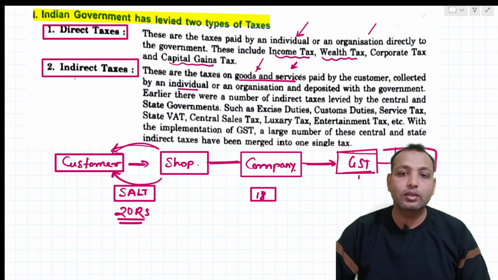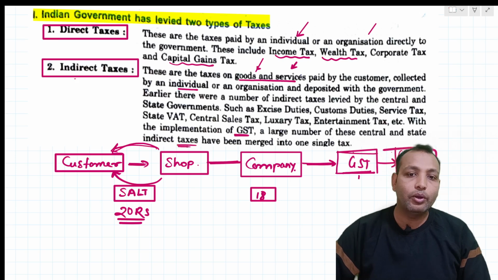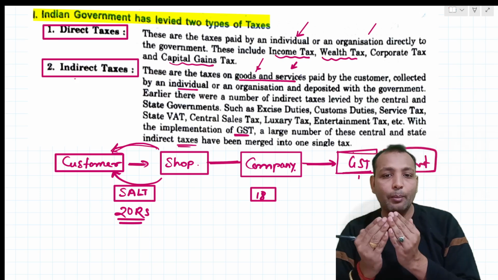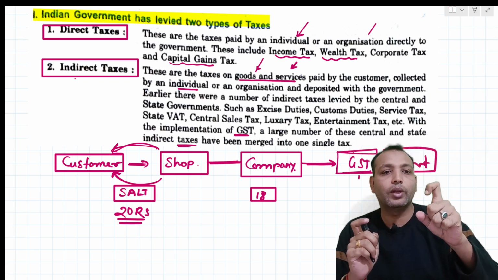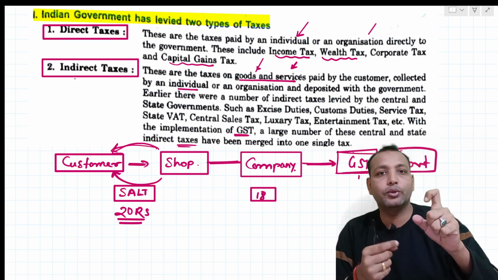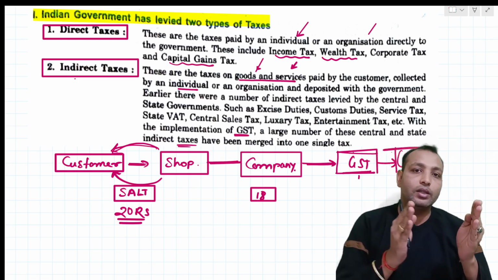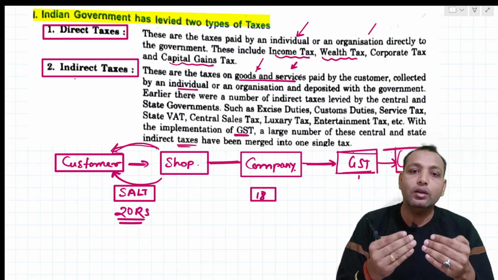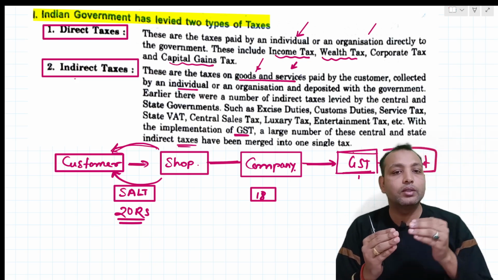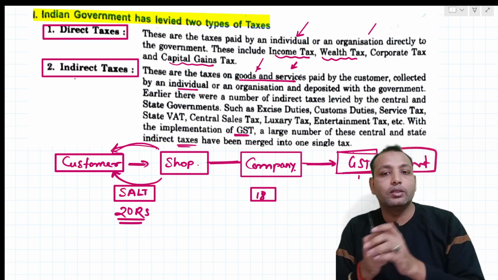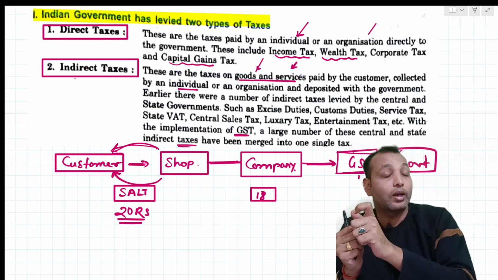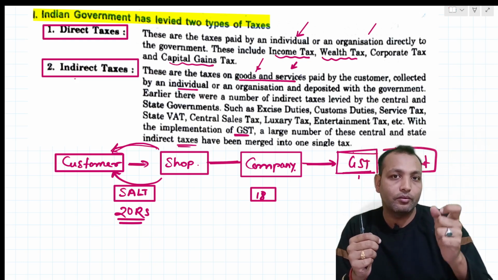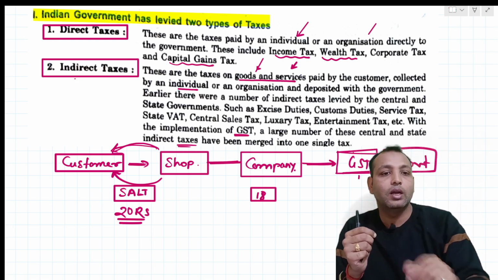So with the implementation of GST, a large number of these central and state indirect taxes have been merged into a single tax. Now we are seeing there are two taxes: direct tax, which an individual person pays to the government; the other is indirect tax, which the company, or individual or organization, pays to the government in the form of goods and services tax.